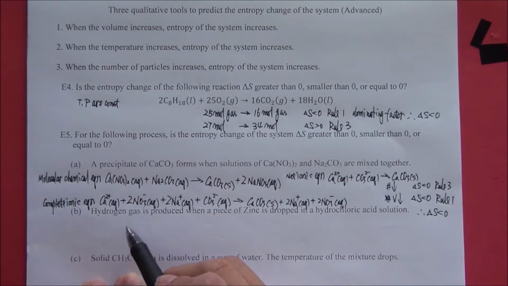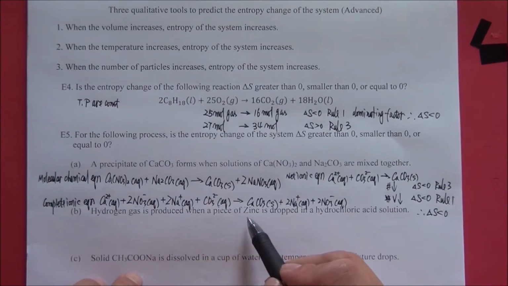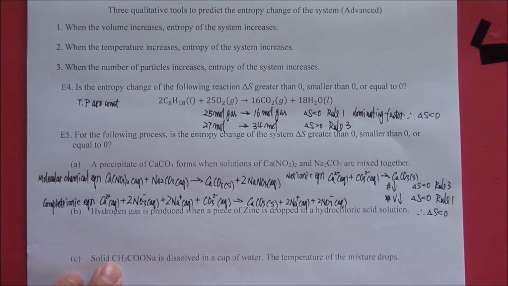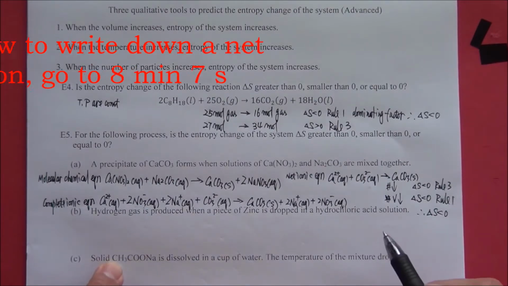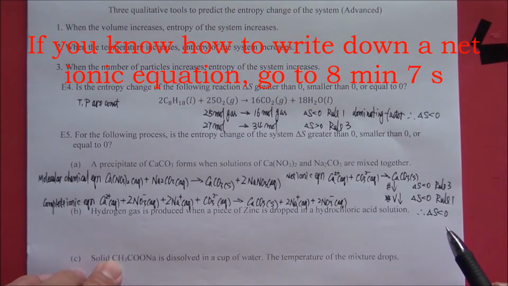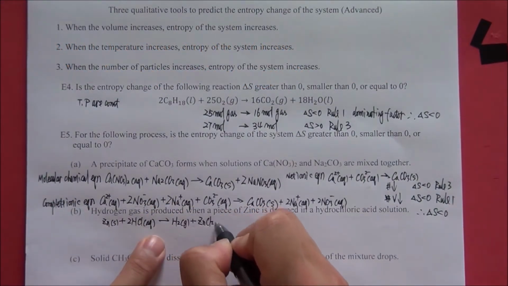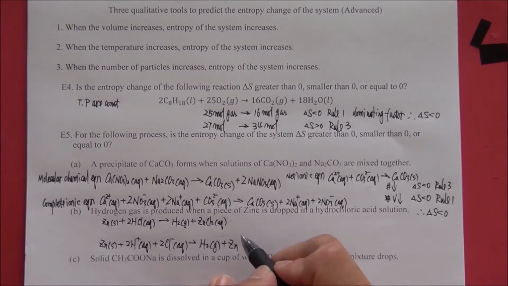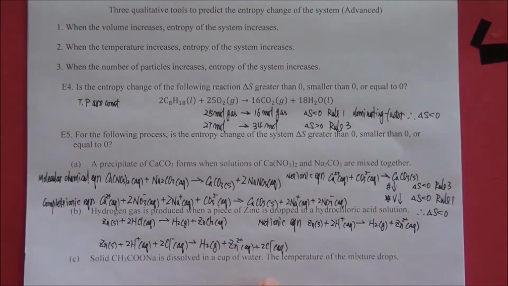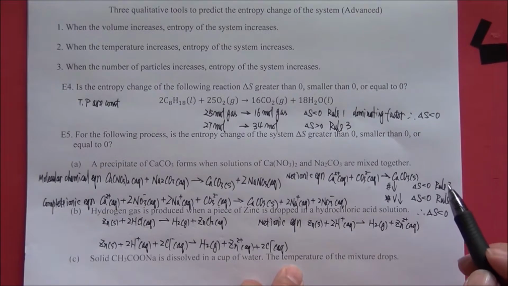Part B. Hydrogen gas is produced when a piece of zinc is dropped in a hydrochloric acid solution. Again, we have a chemical reaction. We need to write down the balanced chemical equation. And this reaction occurred in a solution. So, we need to write down the net ionic equation. The net ionic equation is the best way to represent what happens during a solution reaction.